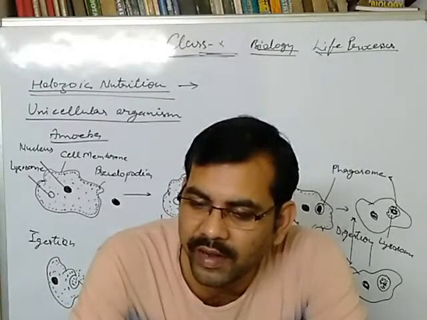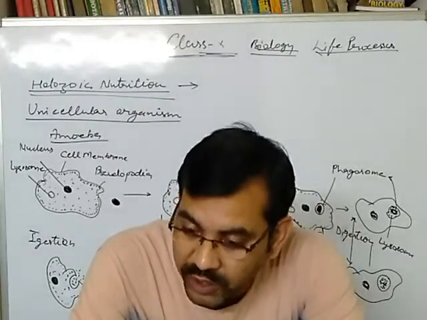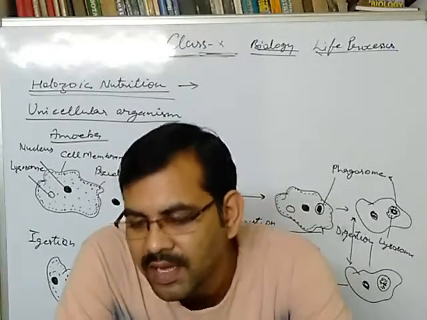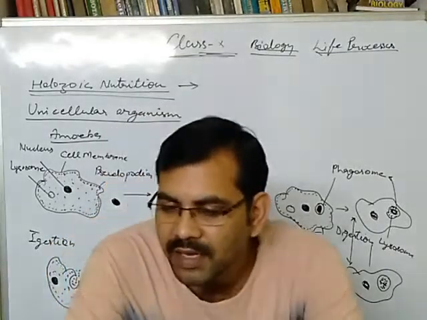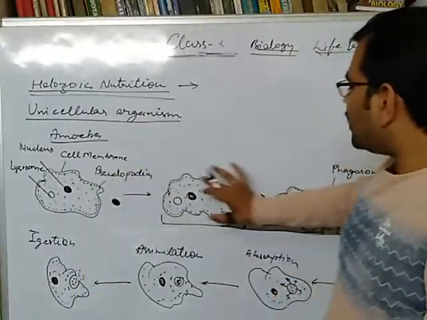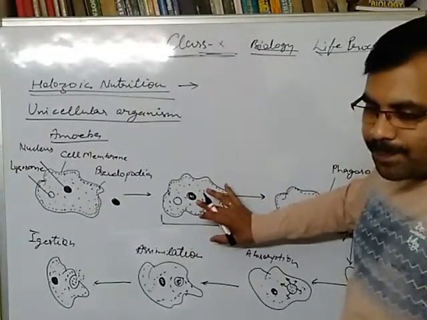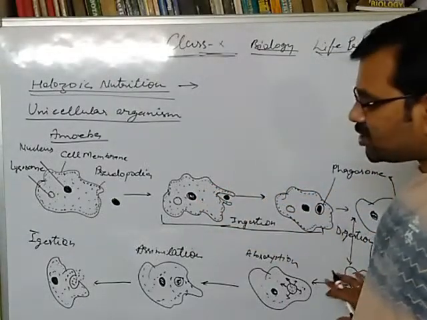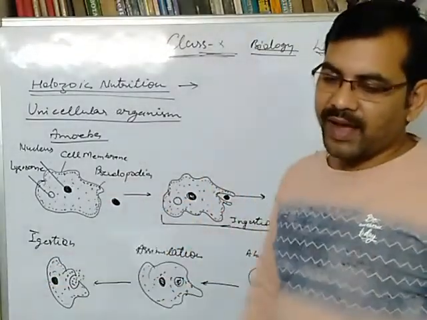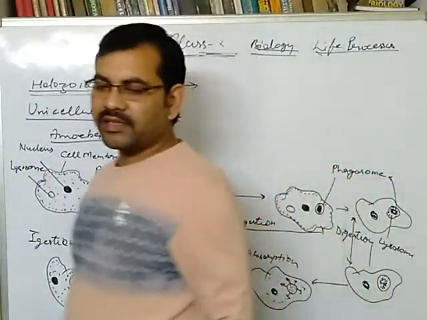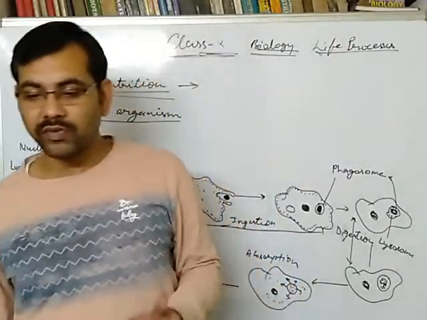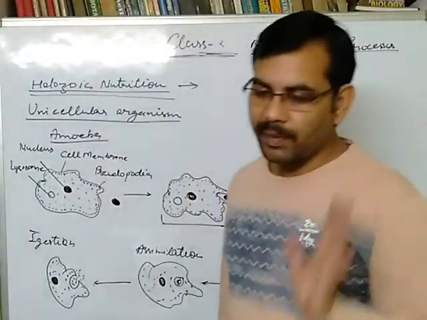In pinocytosis, the organism takes in liquid material inside the body, and in phagocytosis, they take in solid material. So here by endocytosis, they captured the food, and then it goes to digestion. By the process of exocytosis, undigested food has been removed from the body. Okay, this is holozoic nutrition in a unicellular organism, that is amoeba.